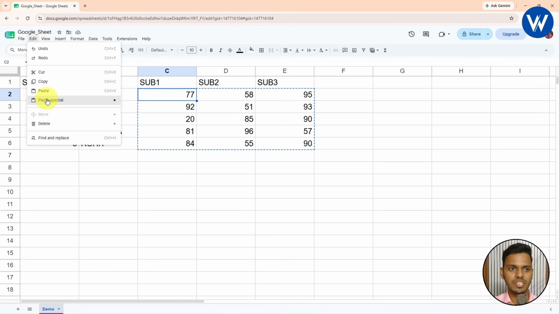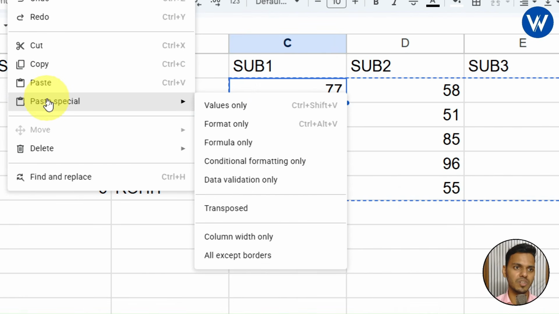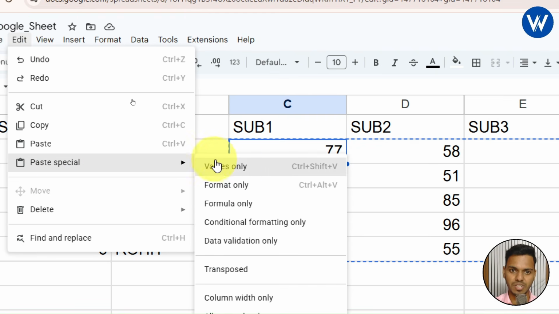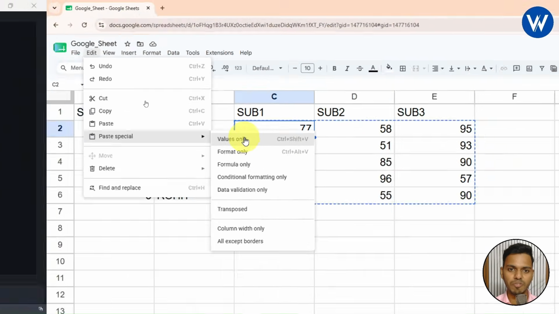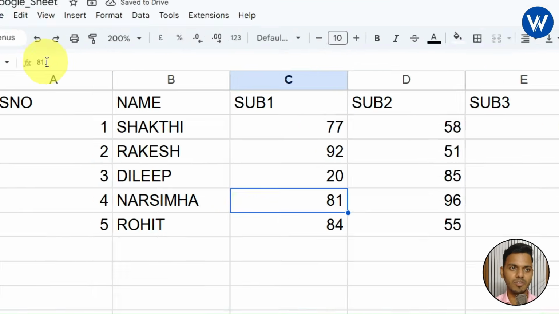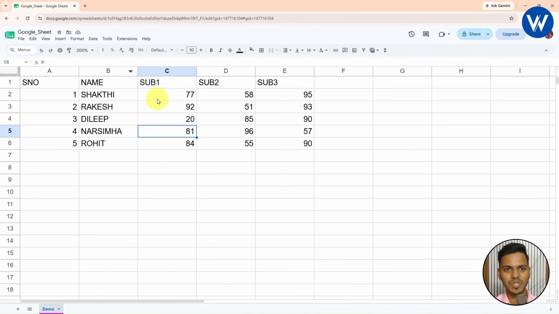So under edit there is one option, paste special. From here I will simply select values only. So what will happen, the formula will be removed and you can see only the values. In the formula bar we can only see the value instead of the formula. Now whenever you make any changes inside the cell, there will be no update. I hope you guys understood.